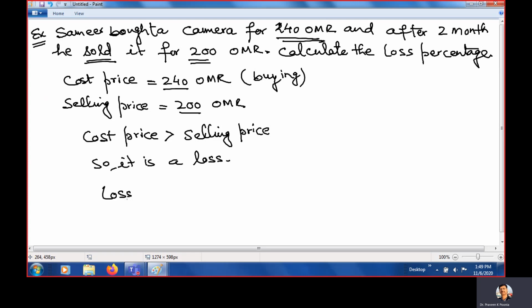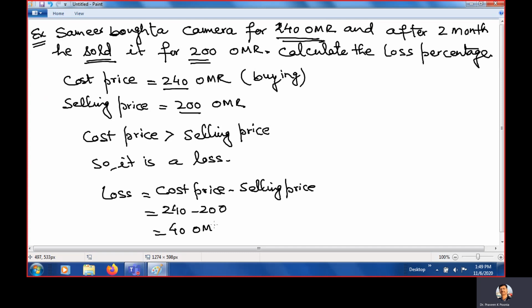Now, how much is the loss percent? First we'll count the loss. How will the loss be calculated? It will be cost price, or buying price, minus selling price. It is 240 minus 200, which is equal to 40 Omani Riyal. So the loss is 40 Omani Riyal. And after this loss we will calculate the loss percent.